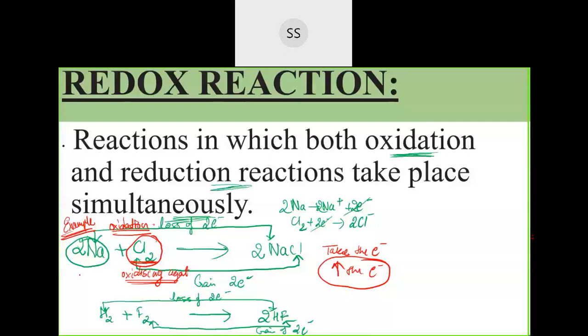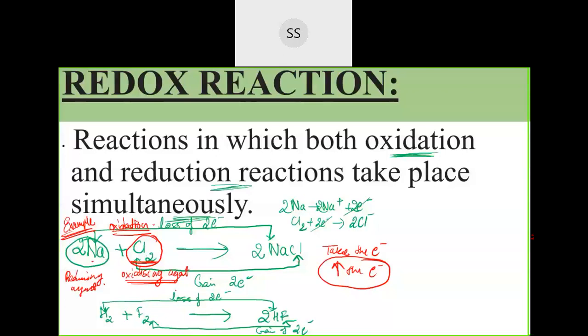And a reducing agent is the opposite. See what the reducing agent does here. Sodium is a reducing agent because chlorine is undergoing reduction. So the neighbor one will be the reducing agent. So sodium is acting as a reducing agent. A reducing agent is somebody who will give the electron, who will donate, but themselves undergo oxidation.